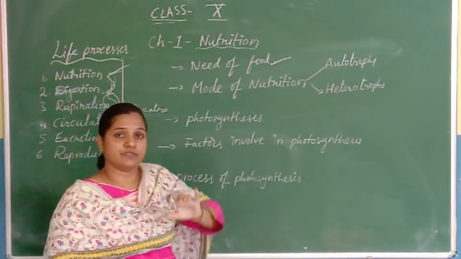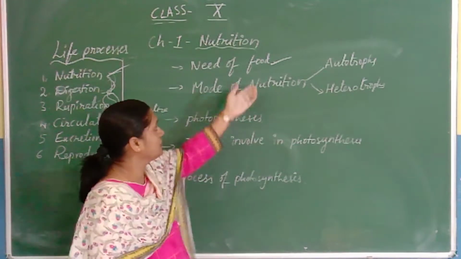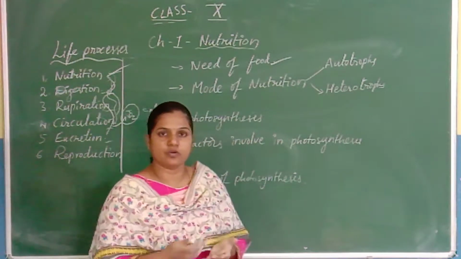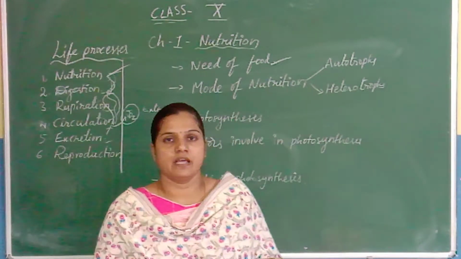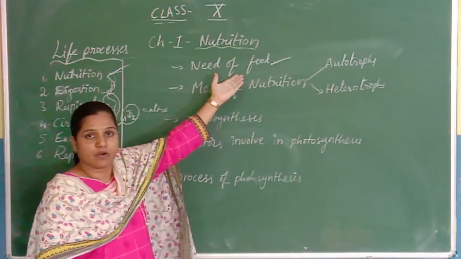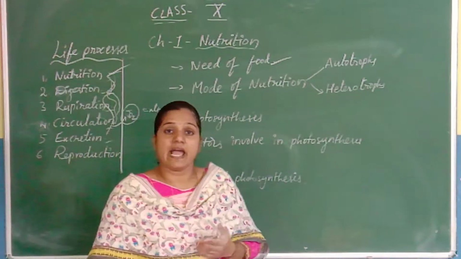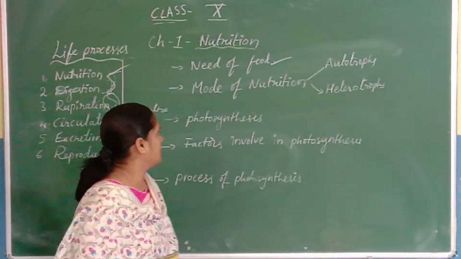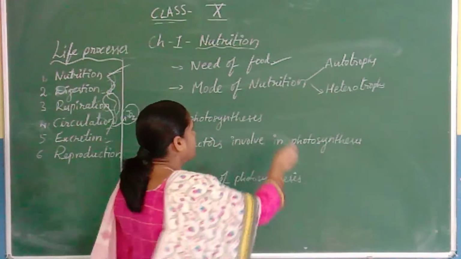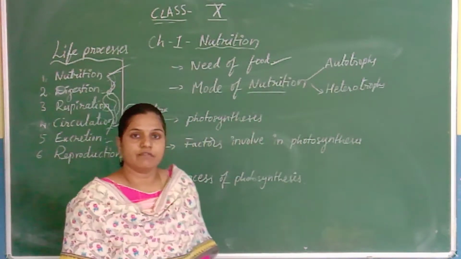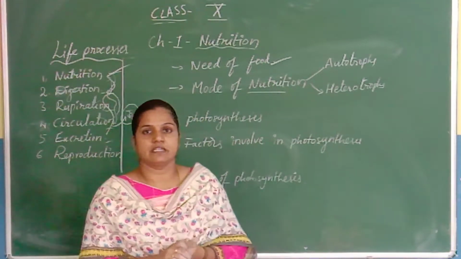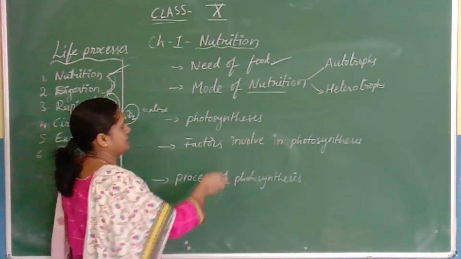Can you define what is food? You can say food is a chemical compound. For example, glucose is a chemical compound, and starch is a polysaccharide. So you can define food as a chemical compound which provides energy and acts as a source of energy for all living organisms. And the process of intake of food material is called nutrition. Nutrition occurs in different ways in different living organisms.